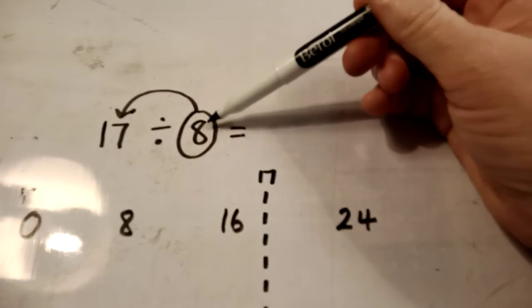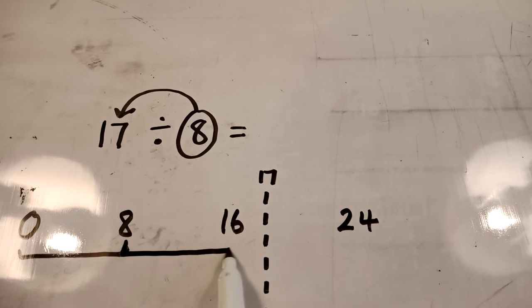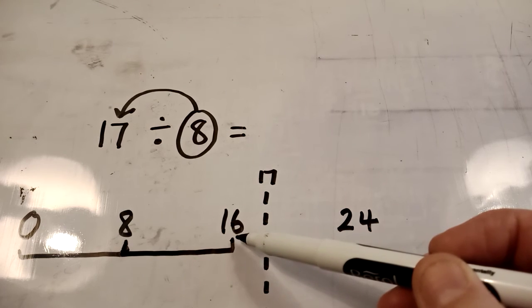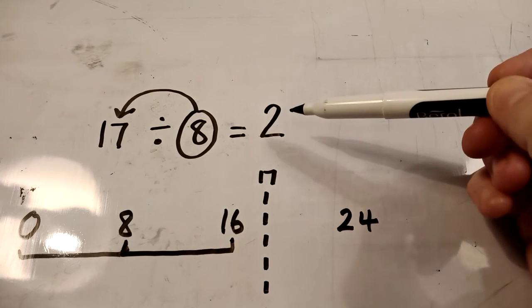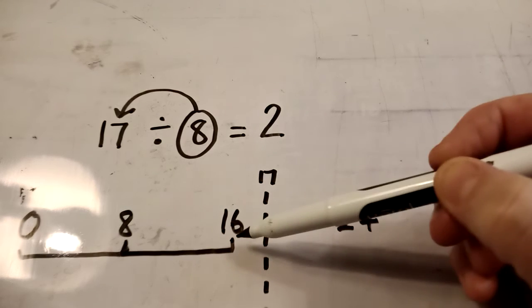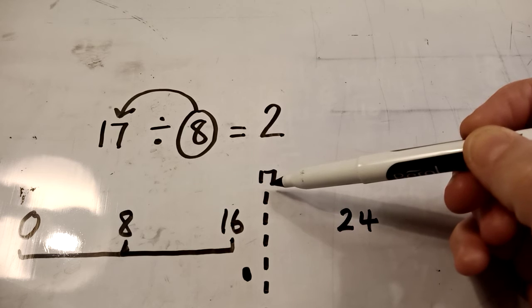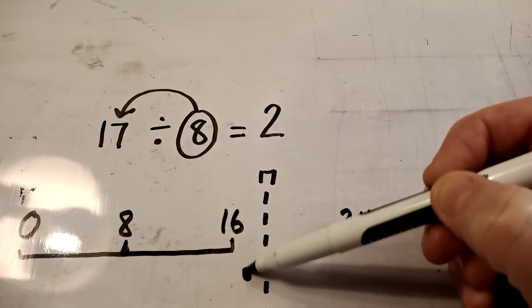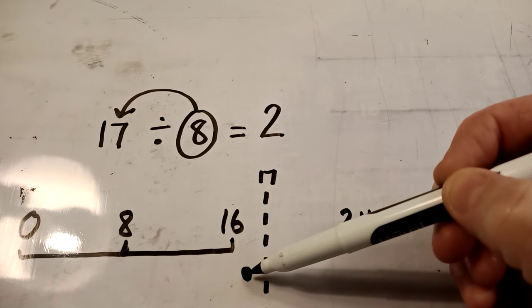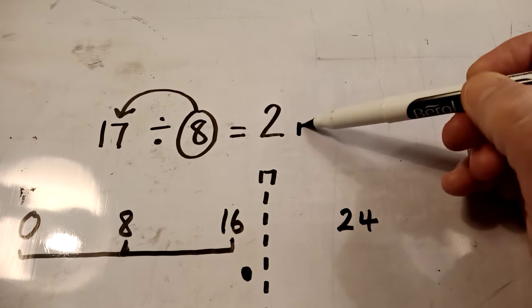So we ask ourselves, how many 8s go into 17? Well, that's 1 lot of 8. That's 2 lots of 8. But that takes us to 16. So we know that 2 lots of 8 fit into 17. But we need to do one more step to get to 17. 16, one more step gives you 17. So we say that this one left over to get to 17 is the remainder. And we write that as remainder 1.